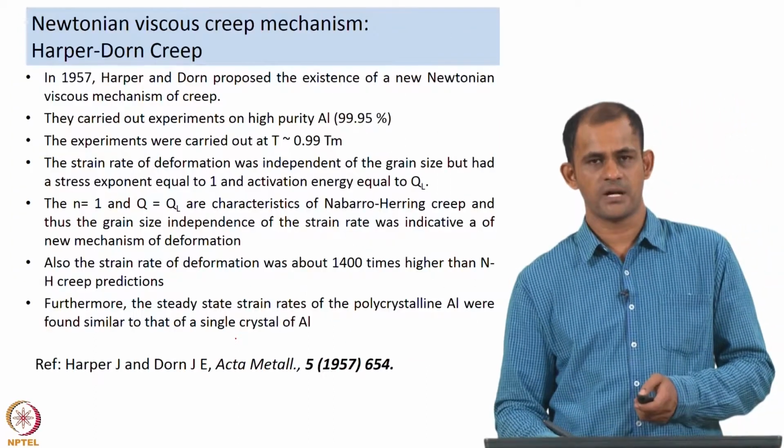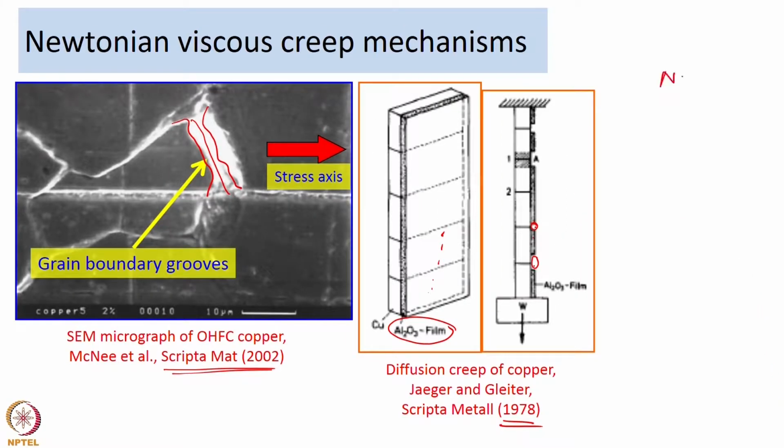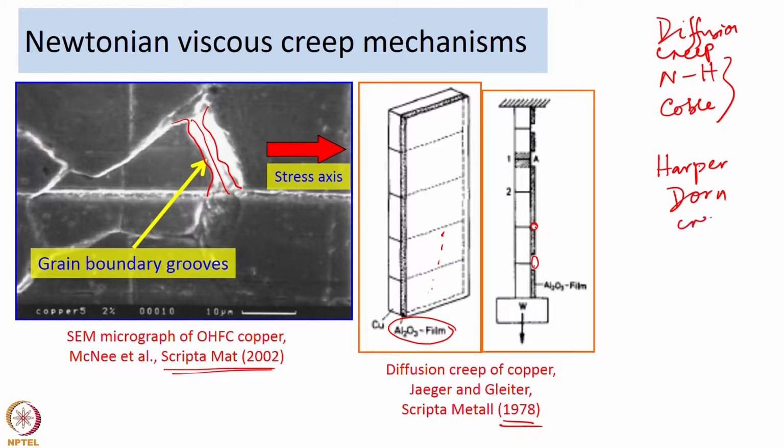So, that was about diffusion creep mechanisms, especially we talked about Nabarro-Herring and Coble creep as two primary diffusion creep mechanisms of deformation. Now, under Newtonian viscous creep we also have a third category which is called the Harper-Dorn creep mechanism. So, we are now going to talk about the Harper-Dorn creep mechanism.